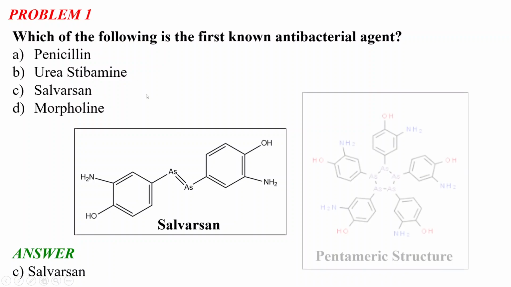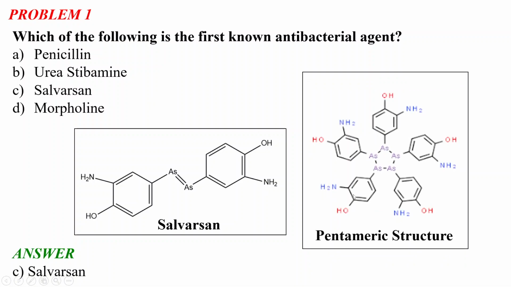And this is the existing form of salvarsan. It has a pentameric structure where the arsenics are joined with each other, and we have this pentameric structure of the drug salvarsan. So this is the first known antibacterial agent. I think it is clear, so I will move to the next problem.